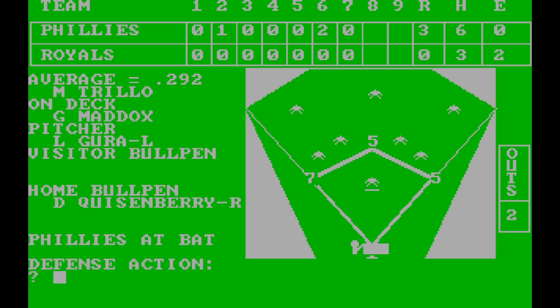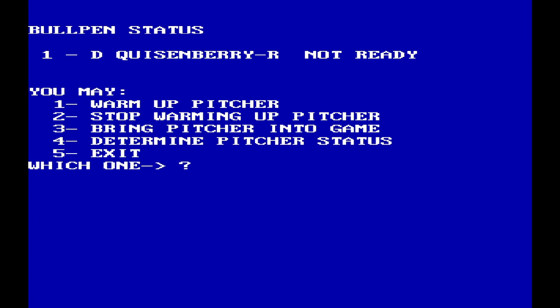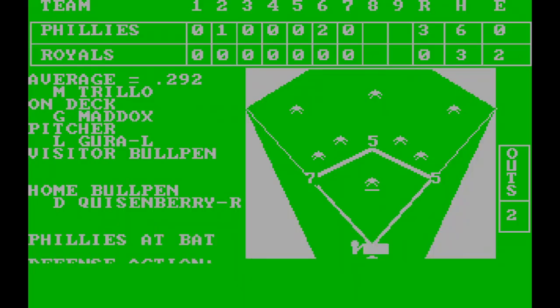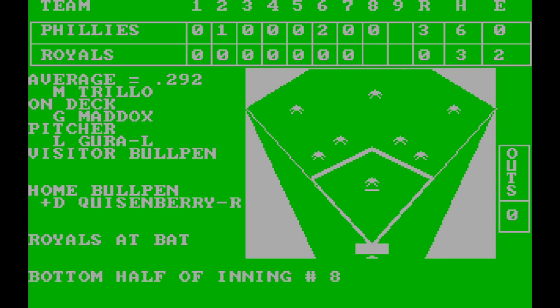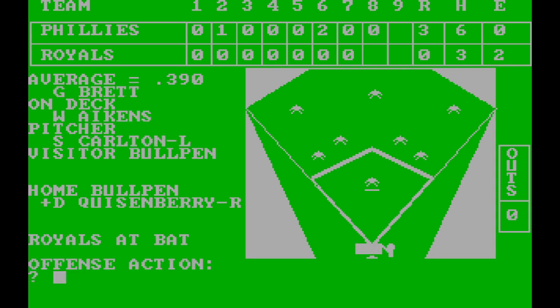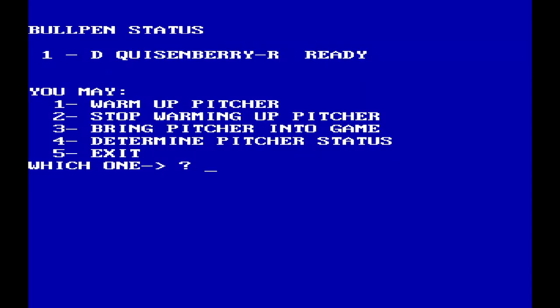All right. Can we get out of the inning? Is Quisenberry ready? He is not ready. Well, got to try to get out of the inning with Gura. Facing Manny Trio. Grounder to short. And we do get out of the inning. Cool. All right. Quisenberry might be ready now. We're going to bring him in.